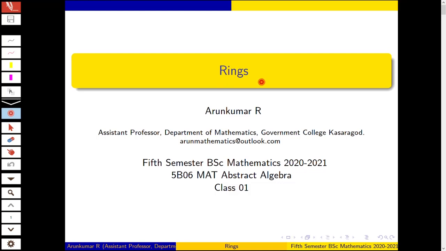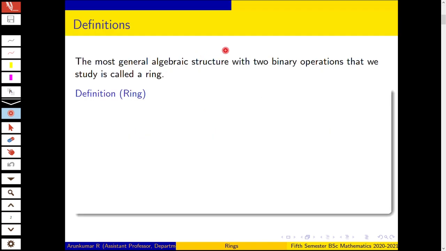In today's class on abstract algebra, we are going to discuss rings. First, we define ring. The most general algebraic structure with two binary operations that we study is called a ring.